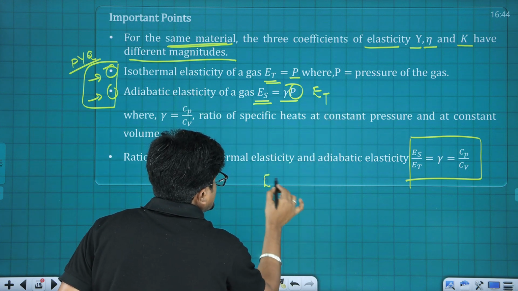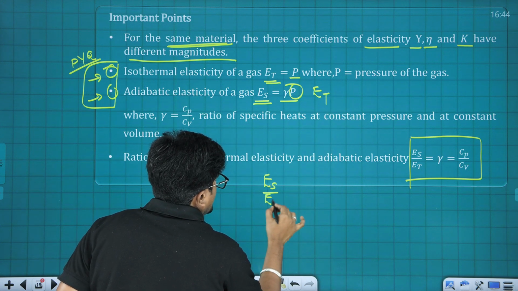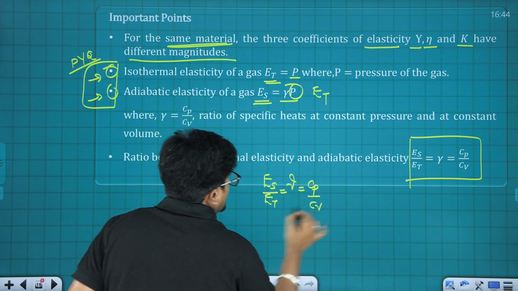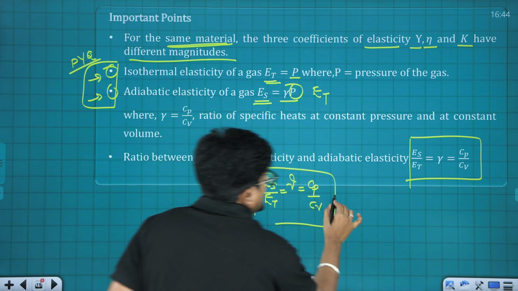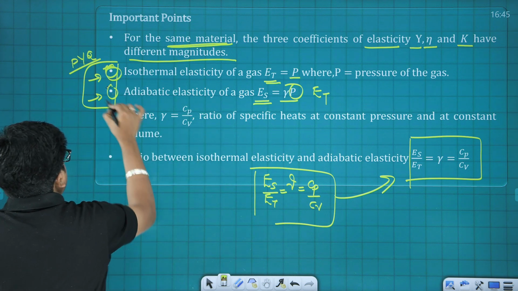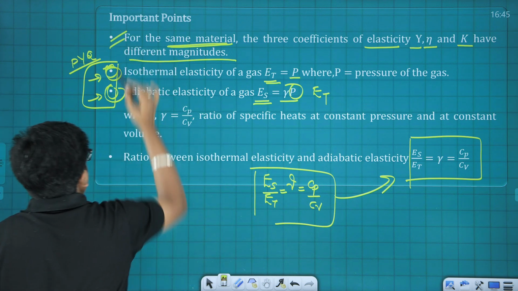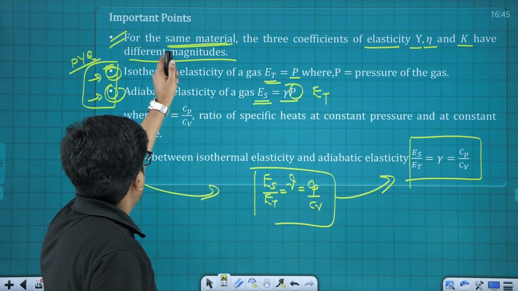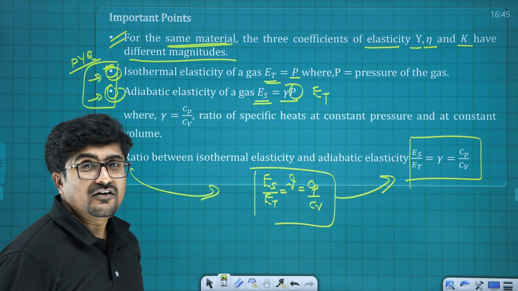So Es upon Et, that's gamma, and that is Cp by Cv. So you can see that relation here. I told you these 2 points were there, so I thought I must consider the other terminologies also. That's why this slide is here for you.